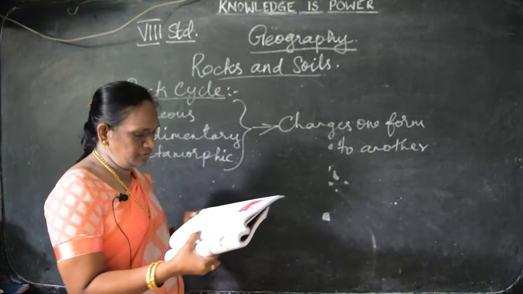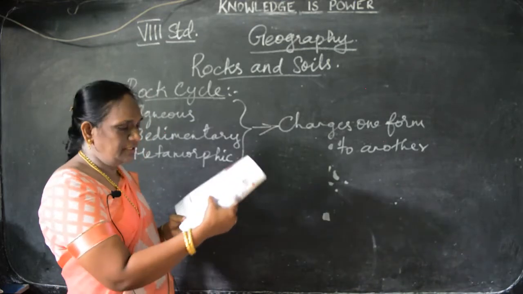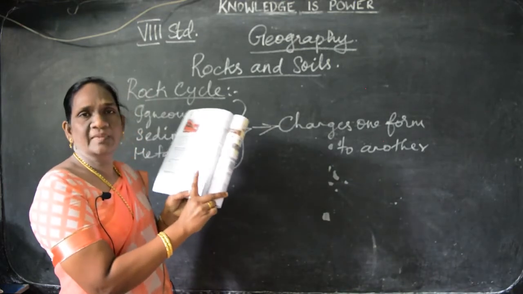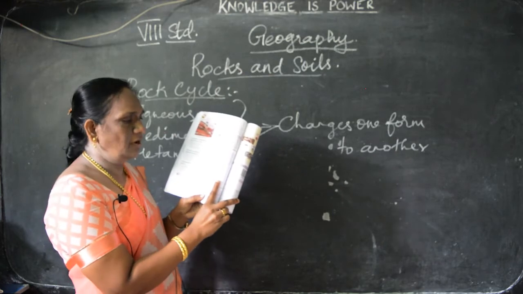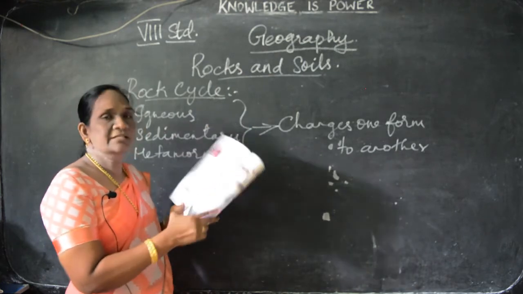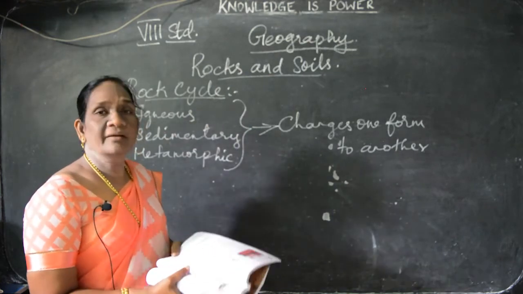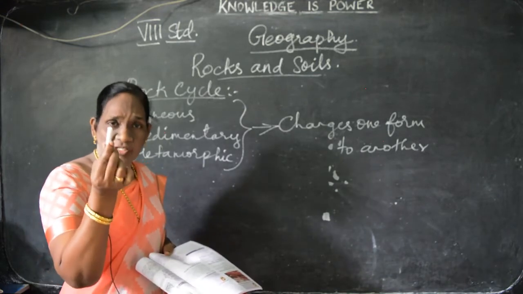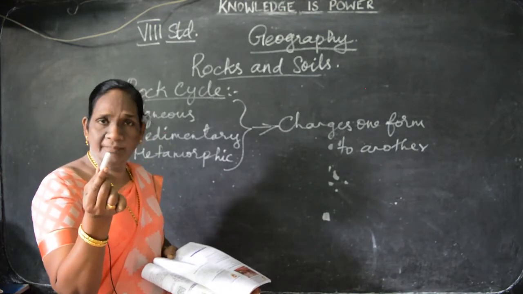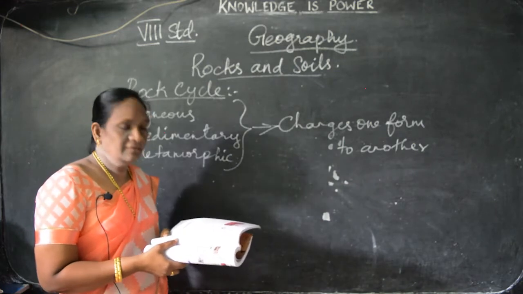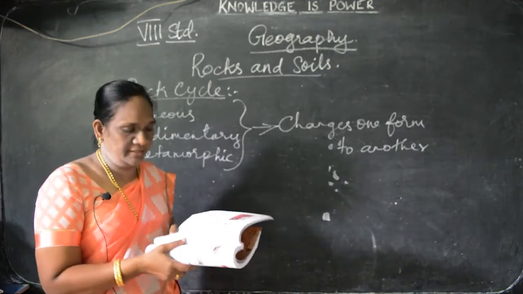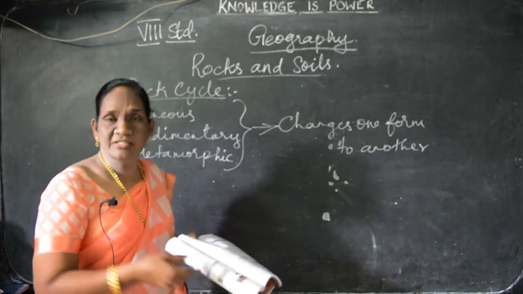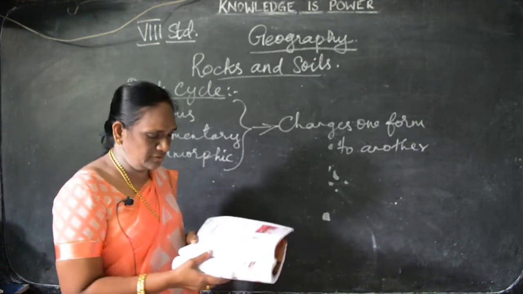And take page number 88, there you can see the uses of rocks. Rocks are useful for making cement, then writing chalk. This is also a type of rock only, understand. Then fire, to make fire, then building materials, the construction of buildings, you know.